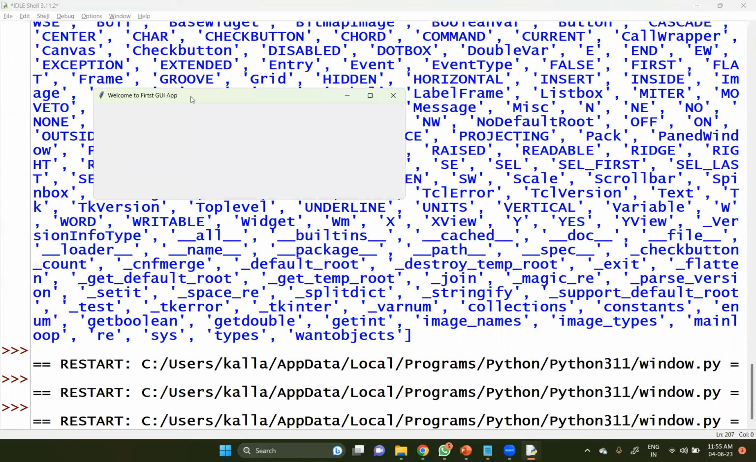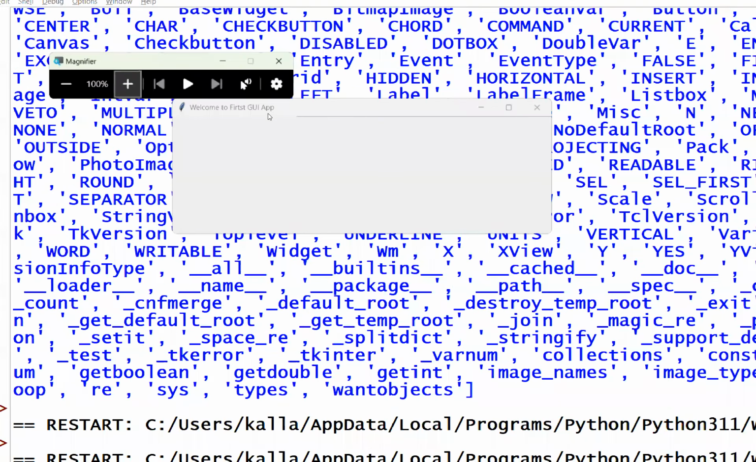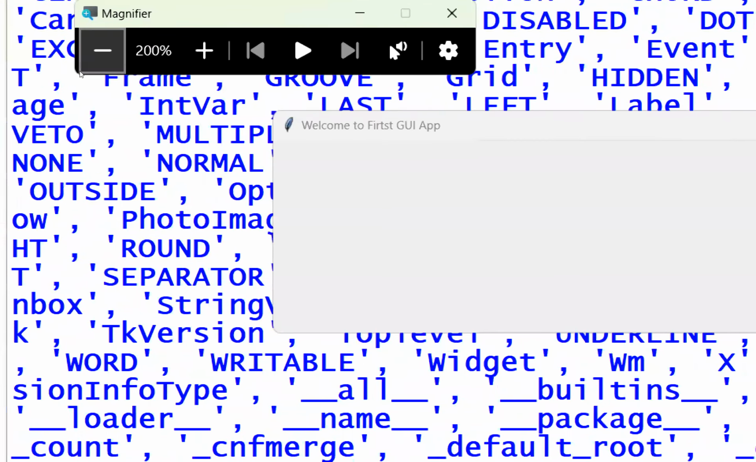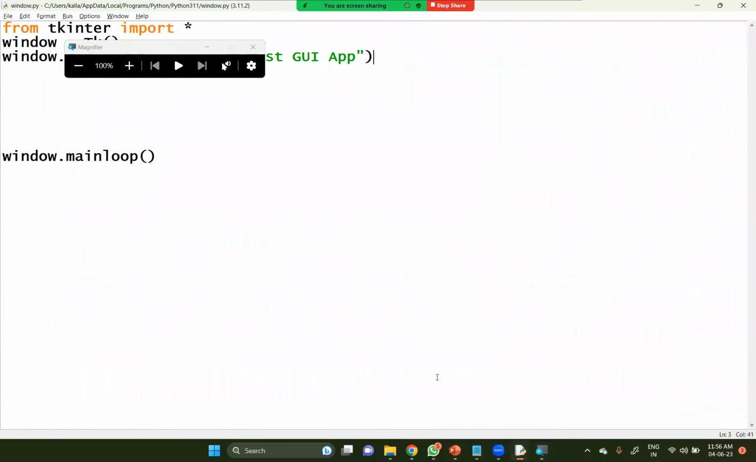I hope that it is visible to you. Let me take the magnifier one more time, then you could understand what I'm speaking here. So look at this here: welcome to first GUI app. So therefore, your title is going to be applied and operated something like this here.